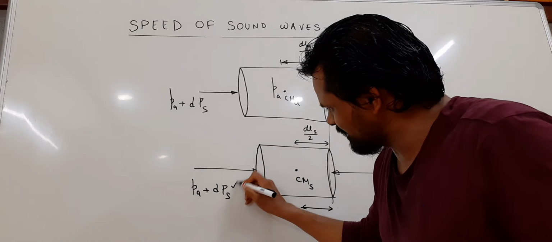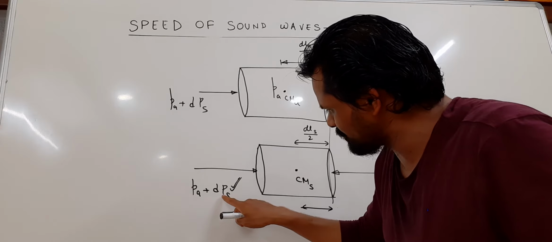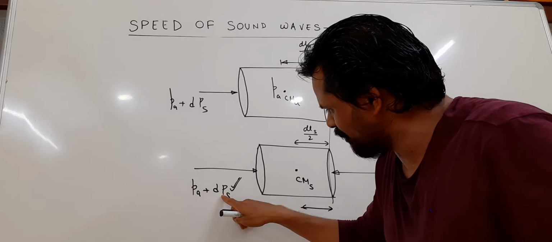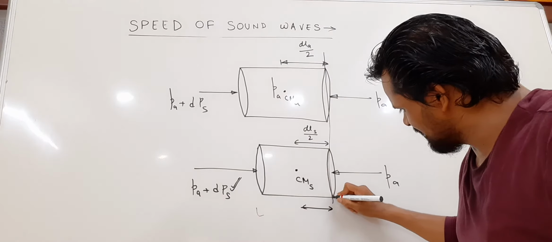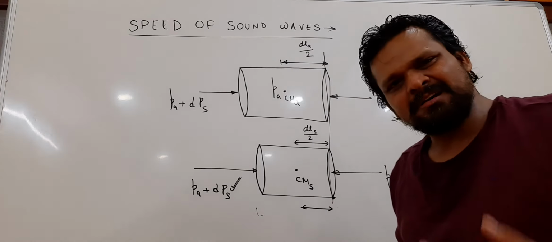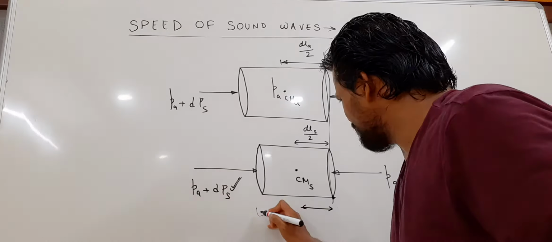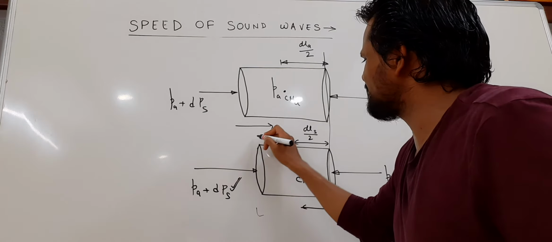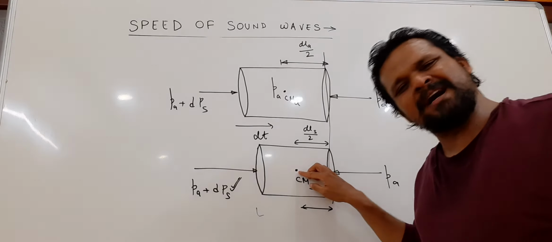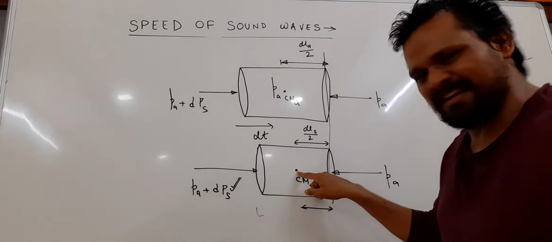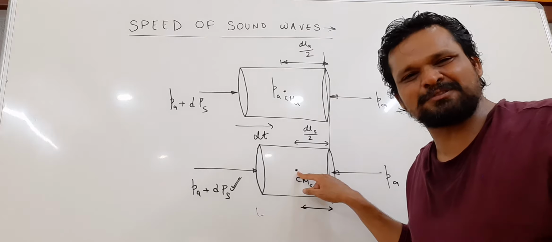Suppose the pressure due to the sound wave penetrated this normal air and reaches here. It takes time dt. So now where is the new center of mass? The new center of mass is here. This is the final center of mass position.